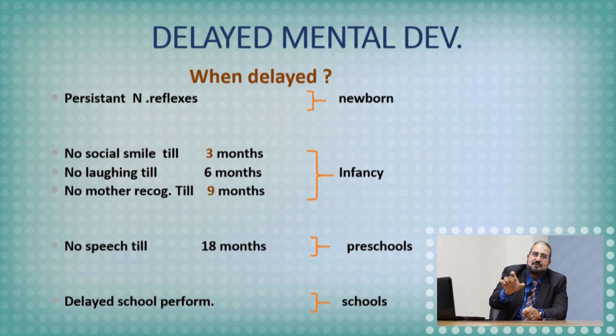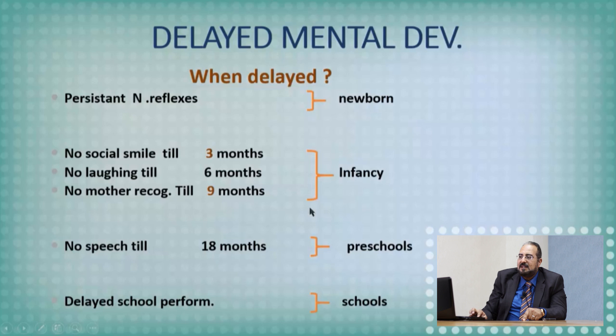We give a range till 3 months of age. No social smile after 3 months of age, this is abnormal. No laughing till 6 months of age, this is abnormal. Remember, the infant usually laughs at 2 months of age, laughs loudly. No mother recognition till 9 months of age, this is abnormal. This abnormal psychosocial development reflects mental subnormality in infancy.